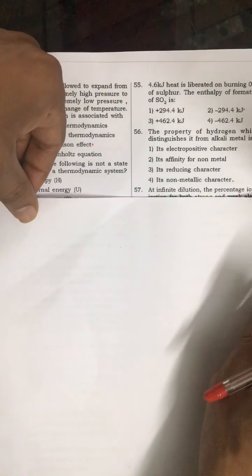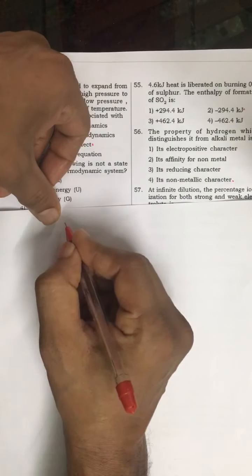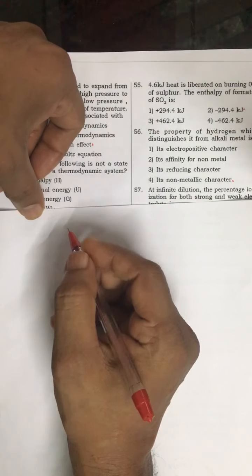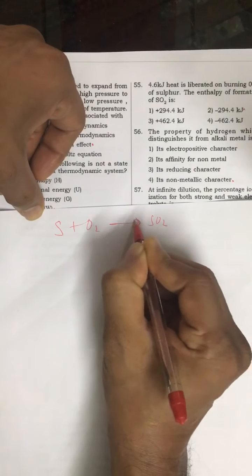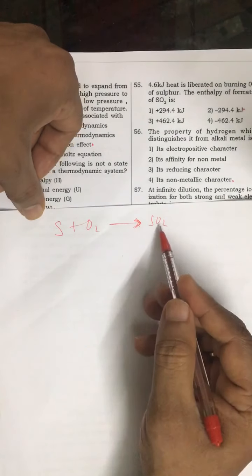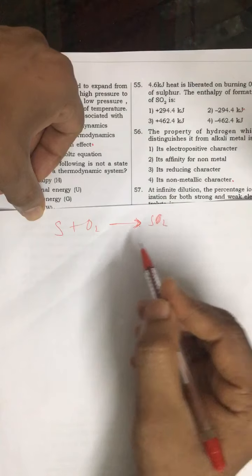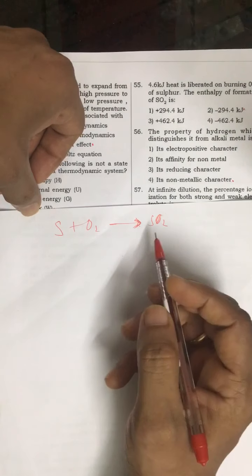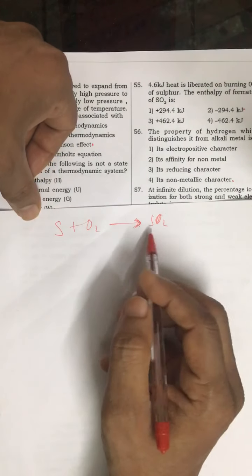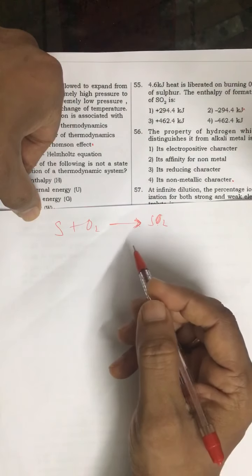Now look at question number 55. 4.6 kilojoules of heat is liberated on burning 0.5 grams of sulfur. So the enthalpy of formation of SO2. So S plus oxygen gives SO2. Though this is not exactly heat of combustion, in books mostly they take SO2, because combustion, according to definition, is when sulfur is completely oxidized. Here sulfur is not completely oxidized, but mostly they consider this reaction, so it's okay.